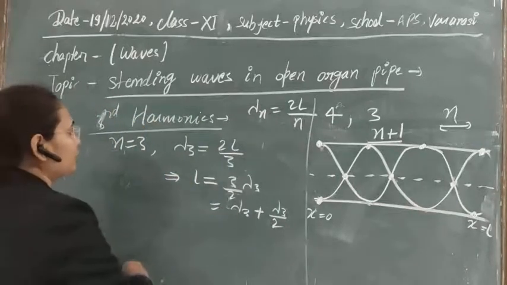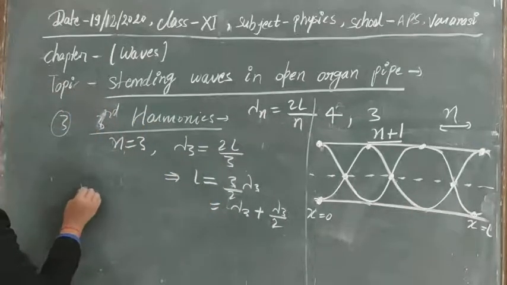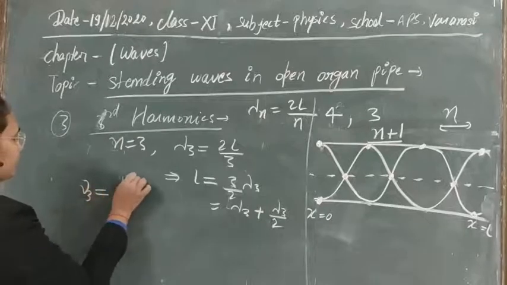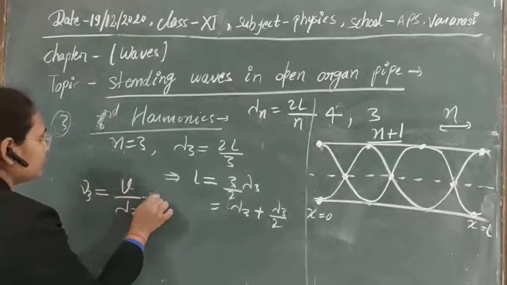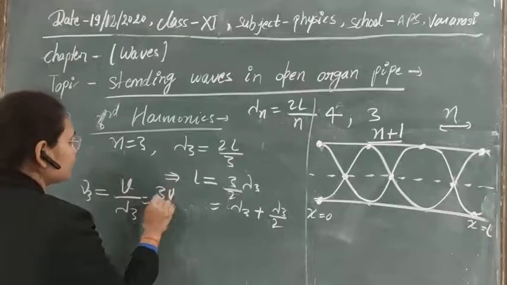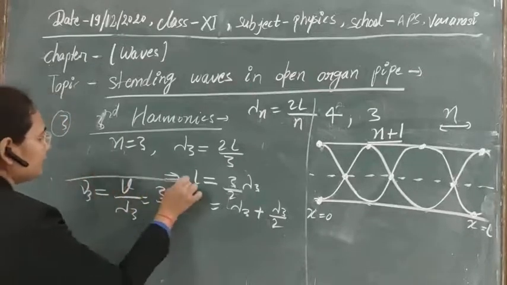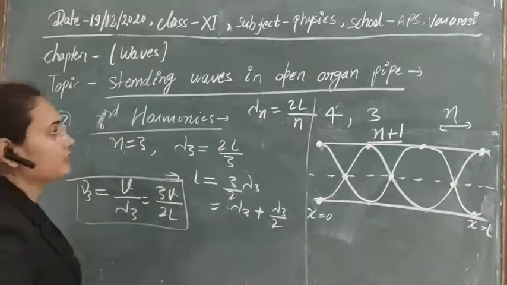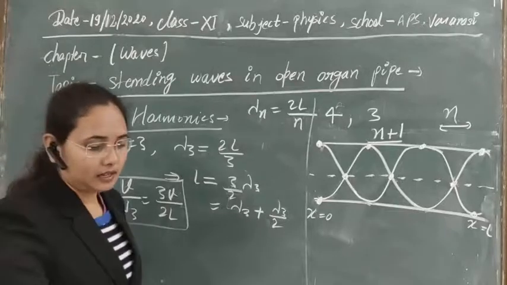And now you can also see what the frequency of the third harmonic is. The frequency of the third harmonic is velocity upon lambda 3, and if we solve it, this is equal to 3v upon 2L. So this is the frequency of the third harmonic that we will get after solving it.